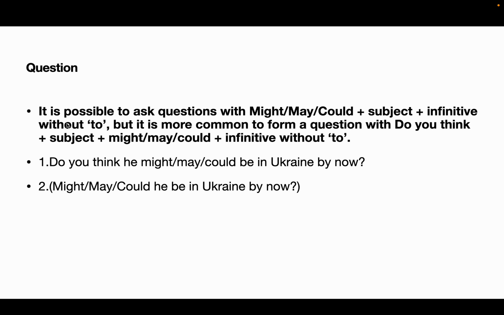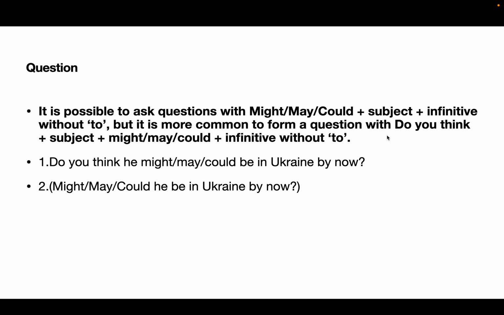Questions. It is possible to ask questions with might, may, could plus subject plus infinitive without to. But it is more common to use do you think plus subject plus might, may, could plus infinitive without to. When you use do you think plus subject, it gives a more natural meaning.